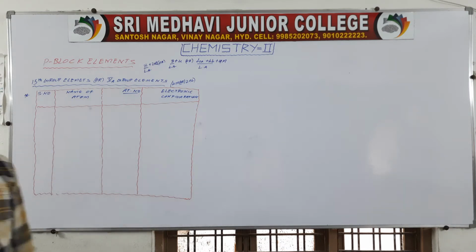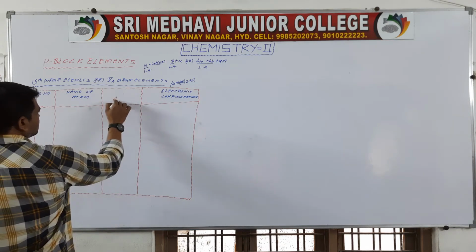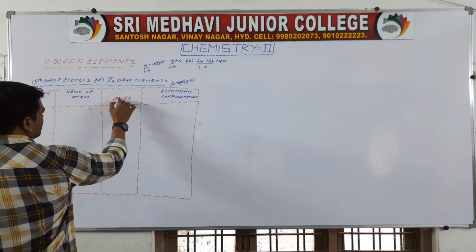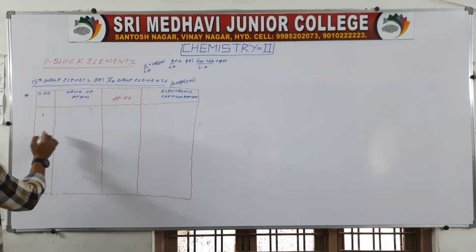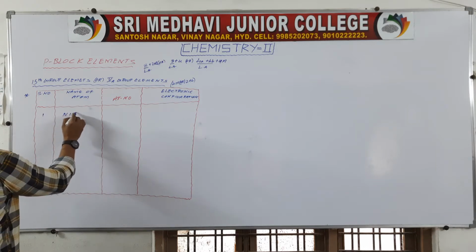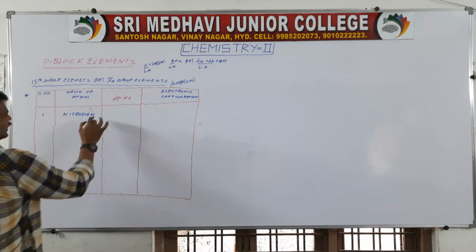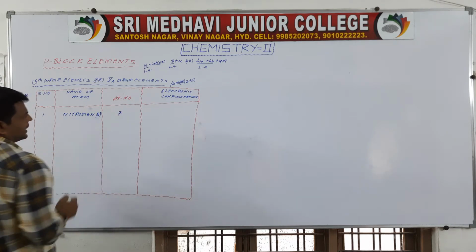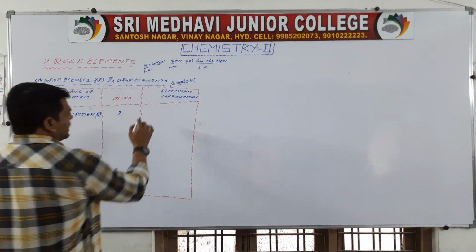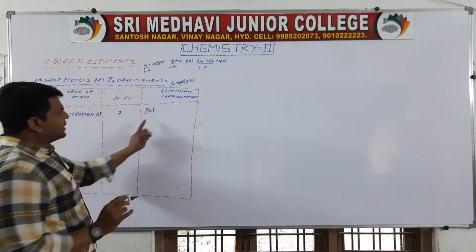This is the table you have to know. Serial number 1. Name of the atom is nitrogen. Its symbol is N. Atomic number is 7. I am writing the condensed electronic configuration.